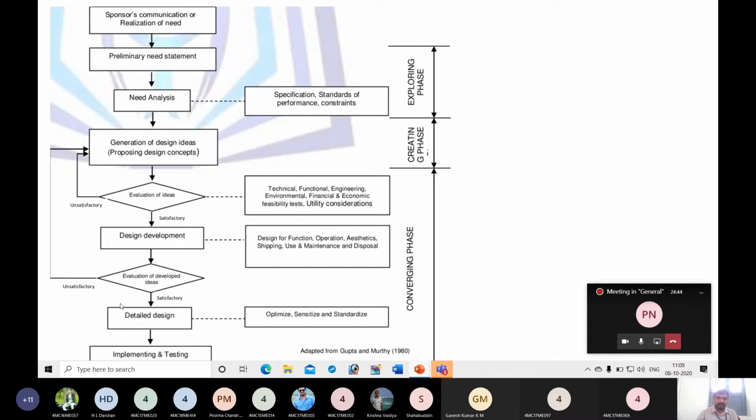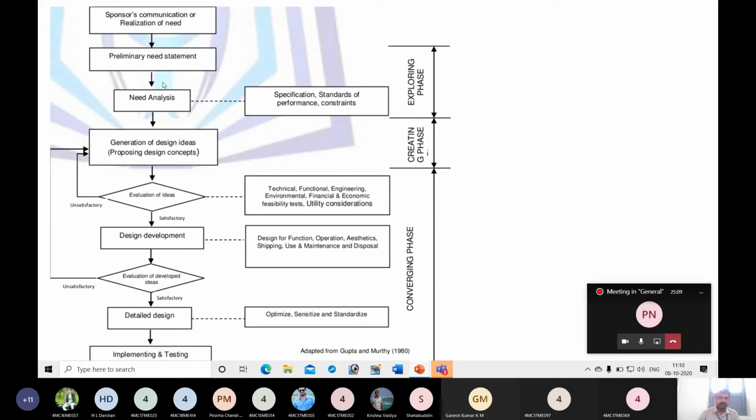Around 60 to 70% of the syllabus related to engineering system design is based on this morphology of design. We are going to study all these things in detail in upcoming chapters or units, in upcoming classes, what all there is in this morphology of design.